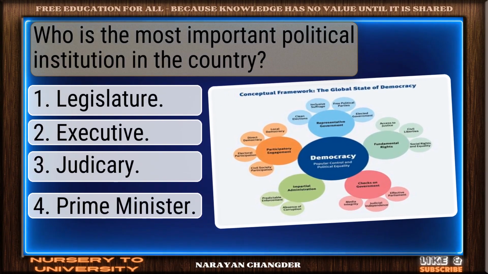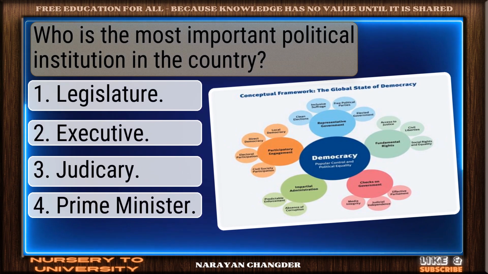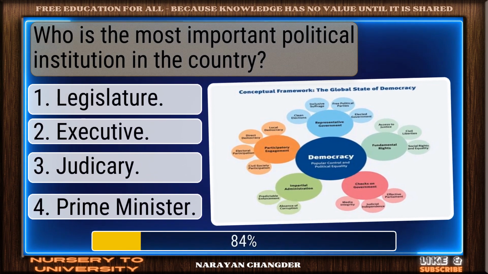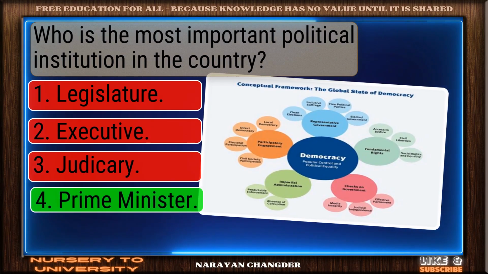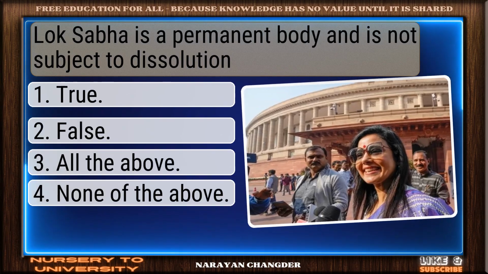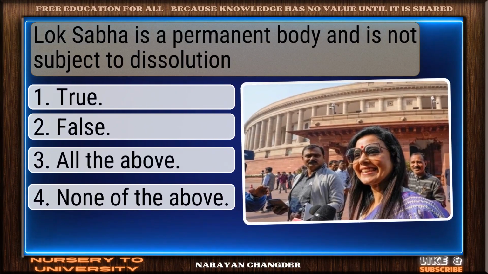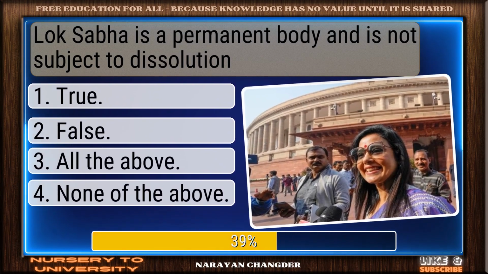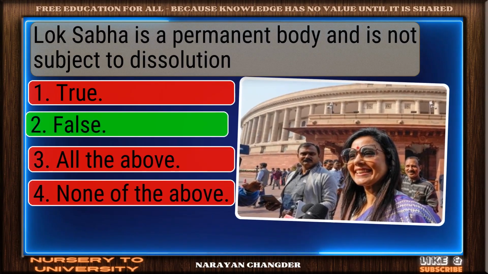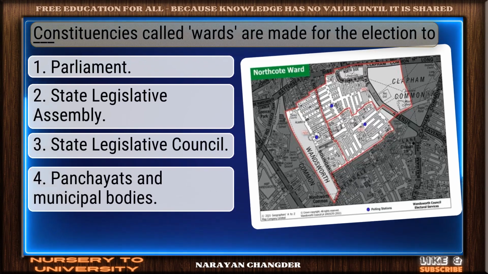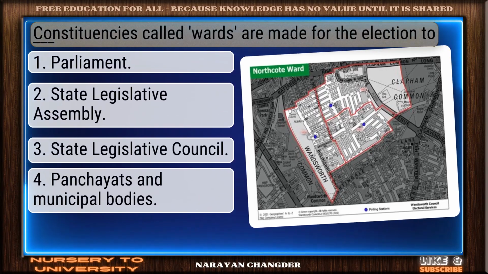Question number 65. Who is the most important political institution in the country? Sharp thinking. Prime Minister is the right choice. Question number 66. Lok Sabha is a permanent body and is not subject to dissolution. You got it. Your choice false is right. Question number 67. Constituencies called wards are made for the election to dash.